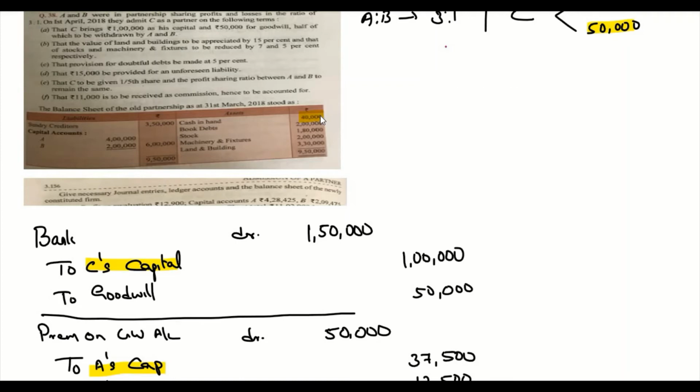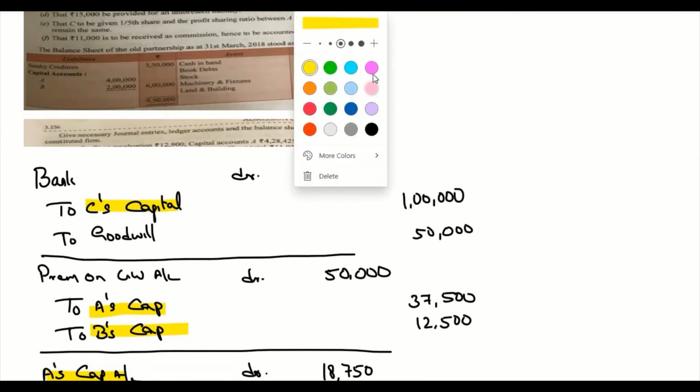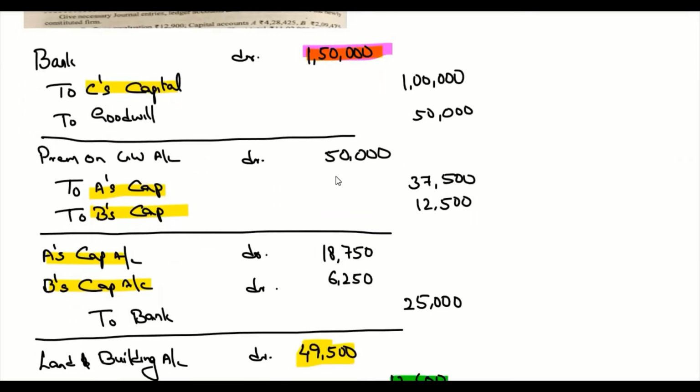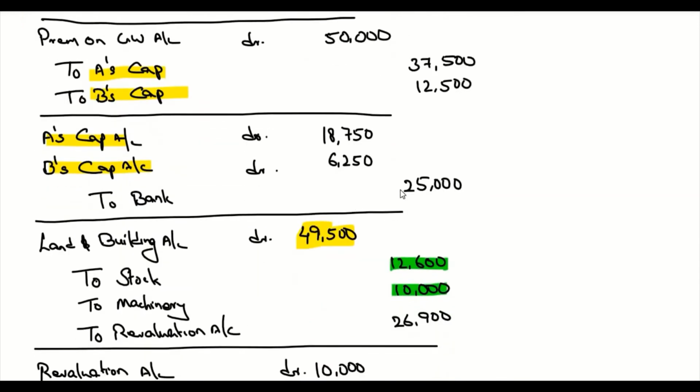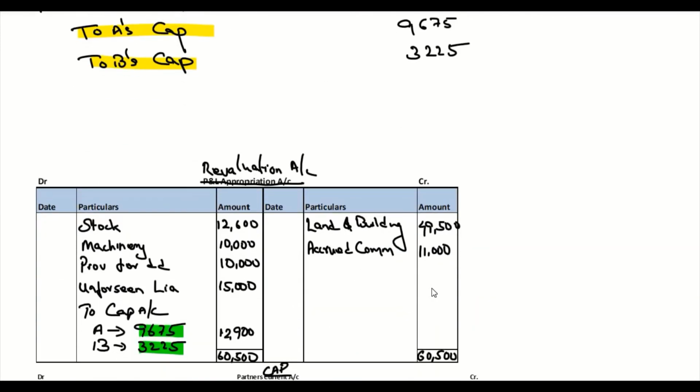From that date, we have few transactions that are happening. So one thing is 1,50,000 rupees we got in bank account. So 40,000 plus 1,50,000. Then we withdrew 25,000. So 1,90,000 minus 25,000, it's going to be 1,65,000.